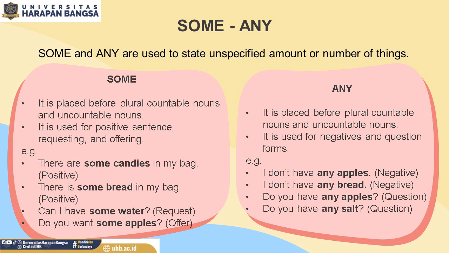The word bread is uncountable noun, and because the sentence is positive, then we have to use the quantifier some. Those two examples indicate that the sentences are positive, whether the noun is countable or uncountable, then we have to use the quantifier some.